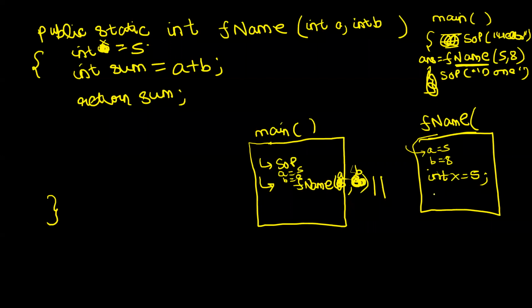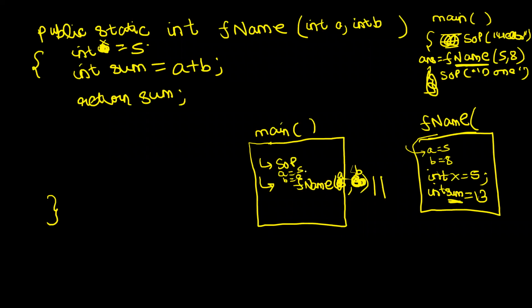Okay, now what happens? I want to find the sum. So I do int sum is equal to a plus b. So now a new variable sum will be created and the value will be 13. And this variable sum is only visible in the context of fname method. Is everybody following till here? Yes? Yahan tak follow kar rahe ho?